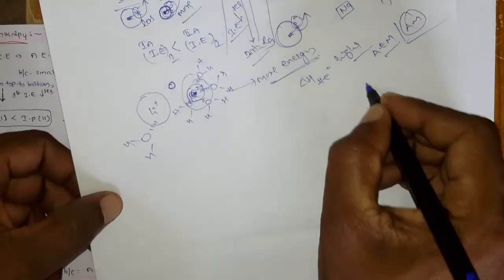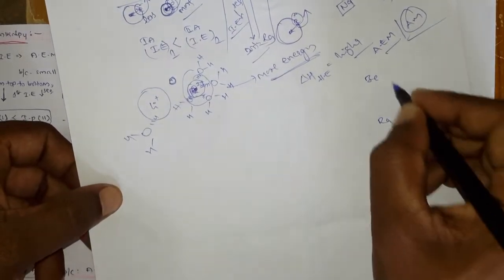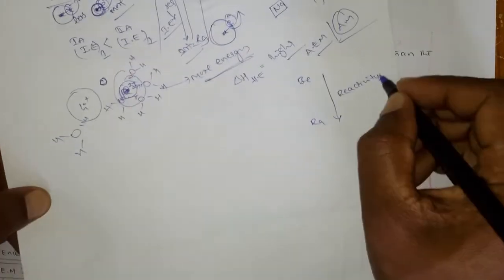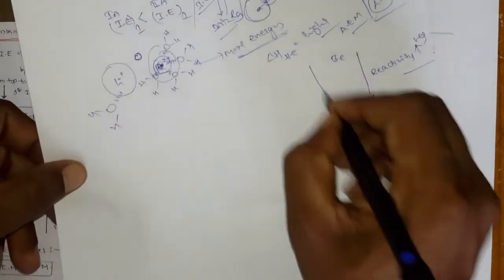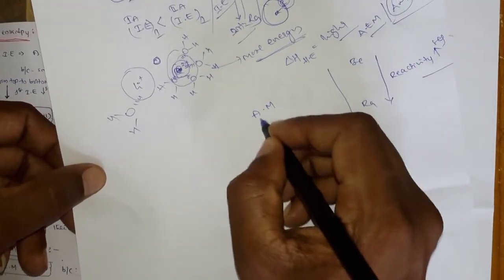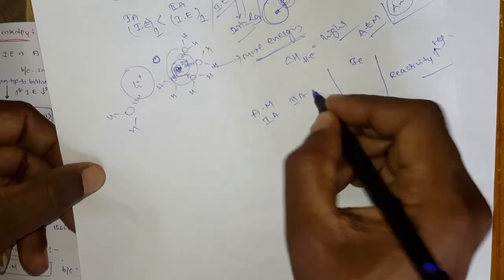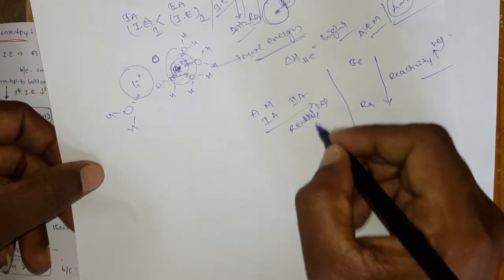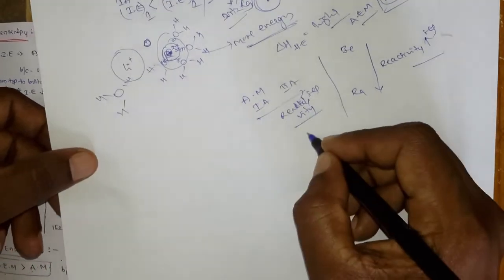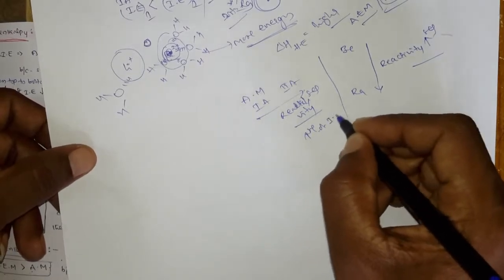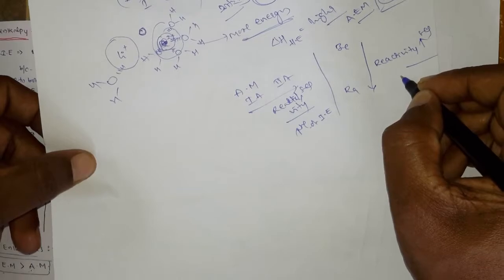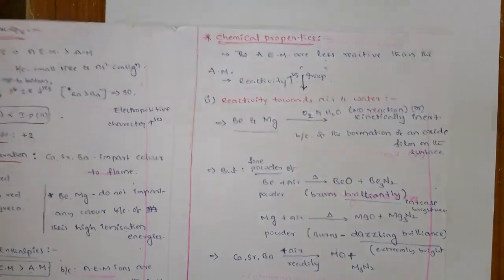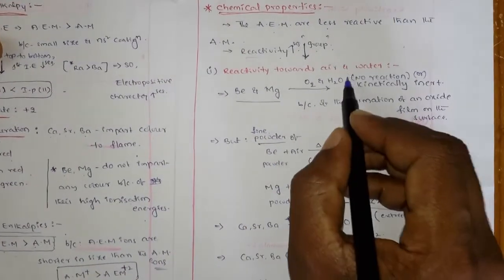That means from beryllium to radium the reactivity increases. But going from the first group to the second group, the reactivity decreases because of the increase in ionization enthalpies, whereas within the group it increases because of the decrease in ionization enthalpies. Right, so now we can see the reactivity towards air and water.